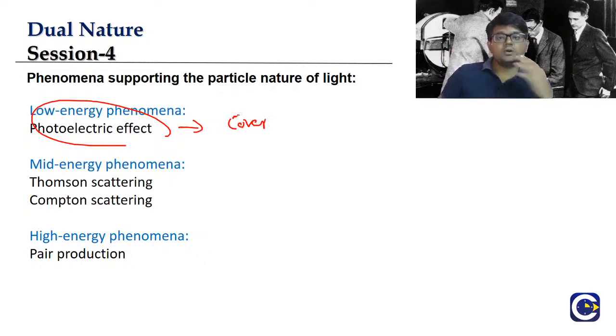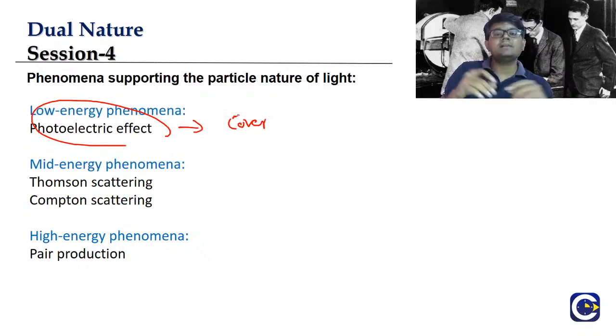But sometimes, in some examinations, they can even ask what other phenomena support the particle theory of light, because the particle theory is not only explained by the photoelectric effect. There are other phenomena that can be explained only by using the idea that light is made up of particles.